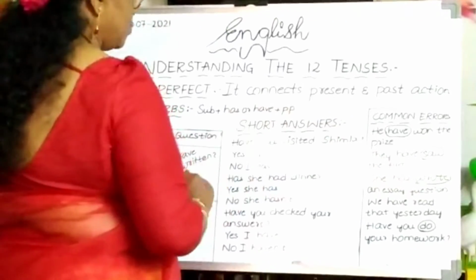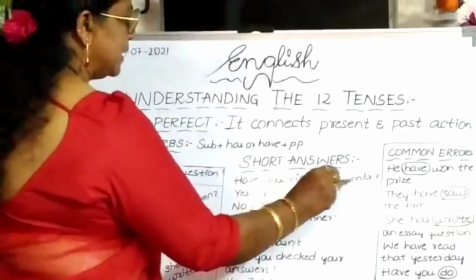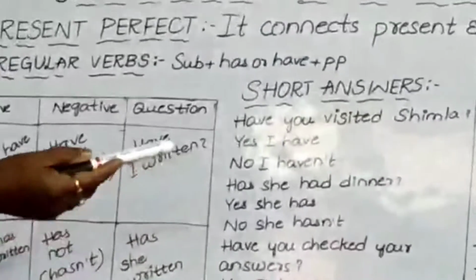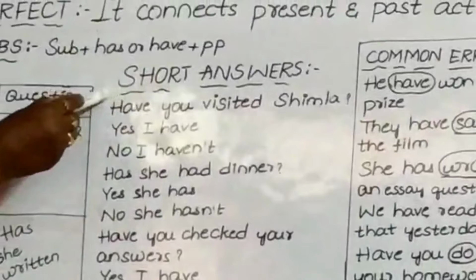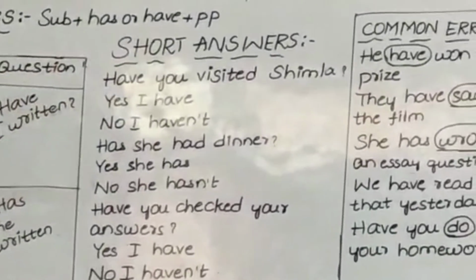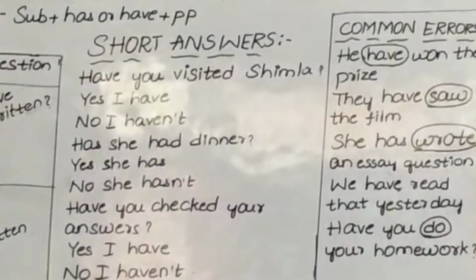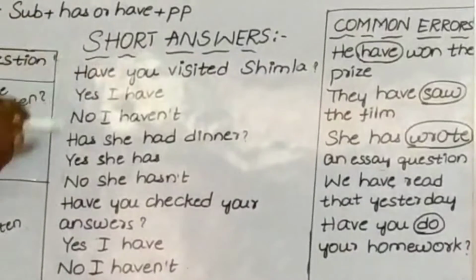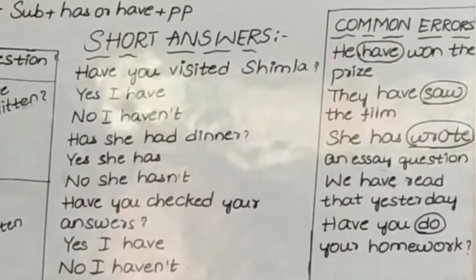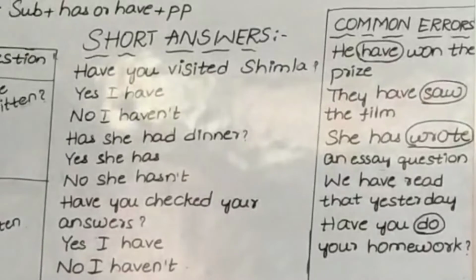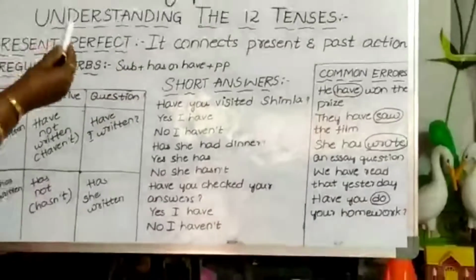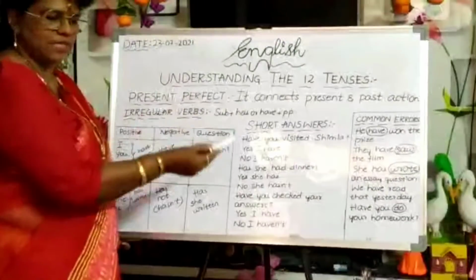Now, short answers. Have you visited Shimla? Yes, I have. Then why do we use have here? Because we are dealing with present perfect only. In present perfect we are supposed to ask with either have or has. Other than that you are not supposed to use anything. If you do, the meaning will go in another direction and the tense will also move off this track.